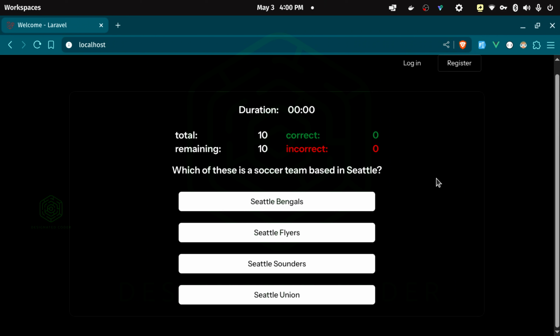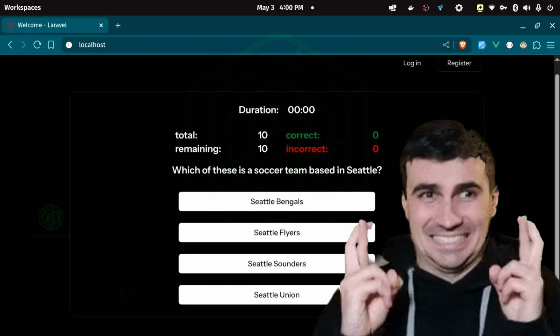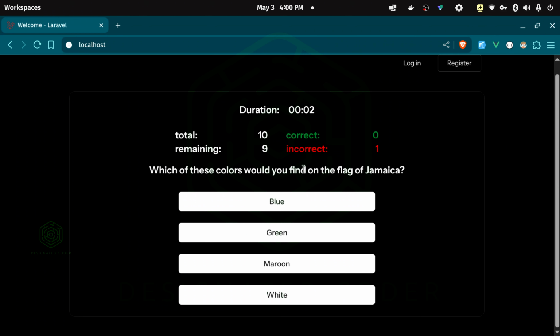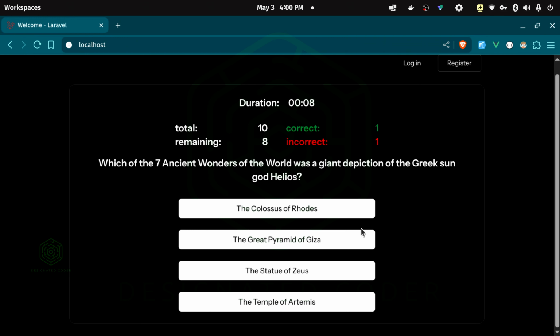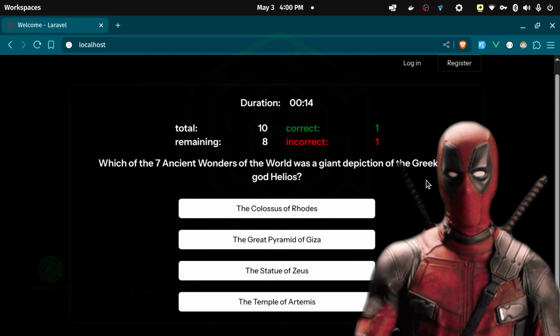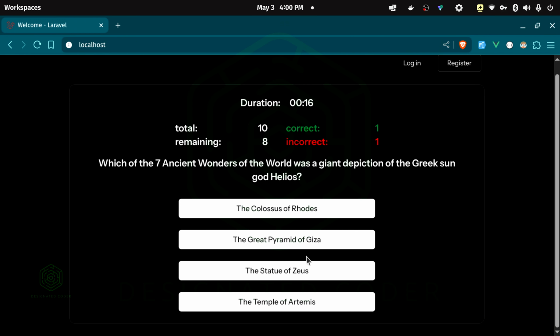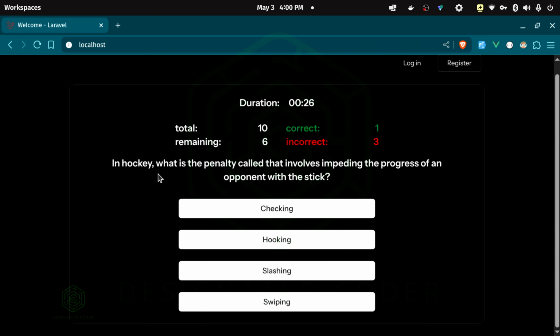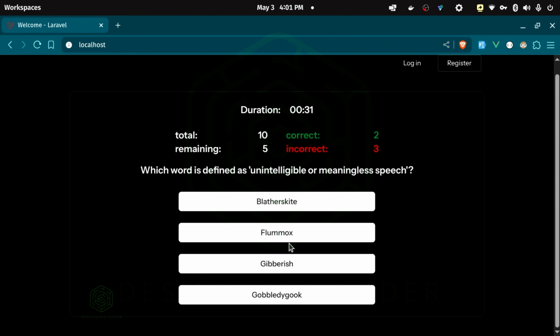So which of these is a soccer team based in Seattle? I don't know anything about soccer. I don't know most of these answers, so we're going to try that. So we have one incorrect. Which of these colors would you find on the flag of Jamaica? Green. Which of the 7 ancient wonders of the world was a giant depiction of the Greek sun god? Okay. Helios. Let's say the Temple of Artemis. I don't know. Which is the hottest planet in the solar system? Mars. In hockey, what is the penalty called? That involves nothing about hockey, but I've heard that word used.